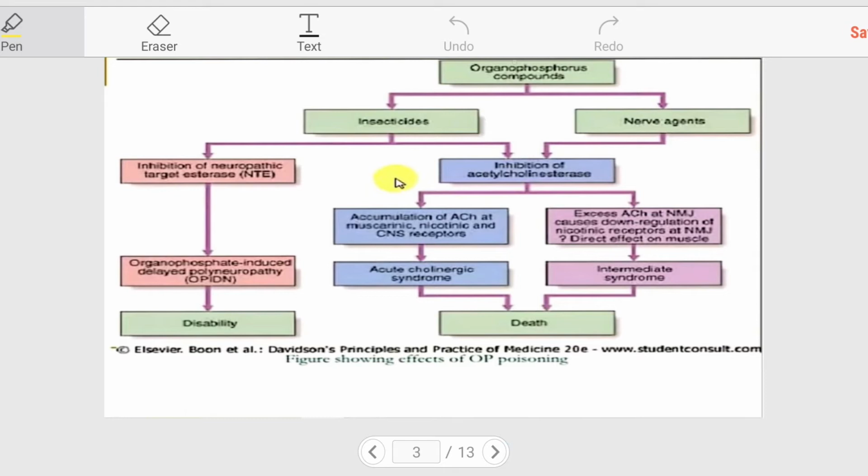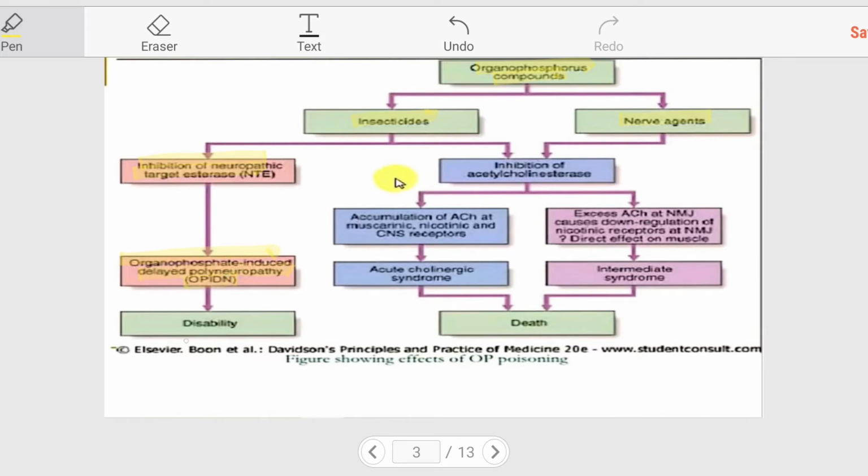Okay, let's look at this diagram. Organophosphorus compounds can be made into two different types. It can be insecticides, it can be nerve agents. Insecticides cause inhibition of neuropathic target esterases, organophosphate induced delayed polyneuropathy, which is a disability.